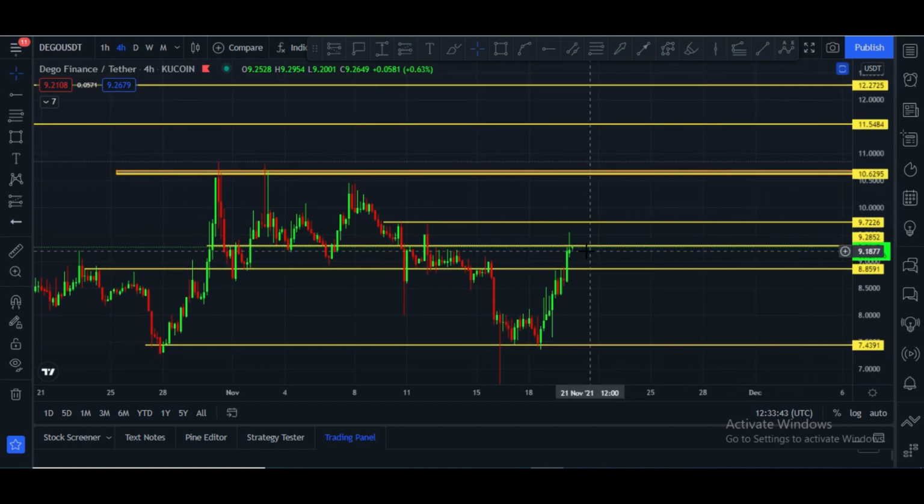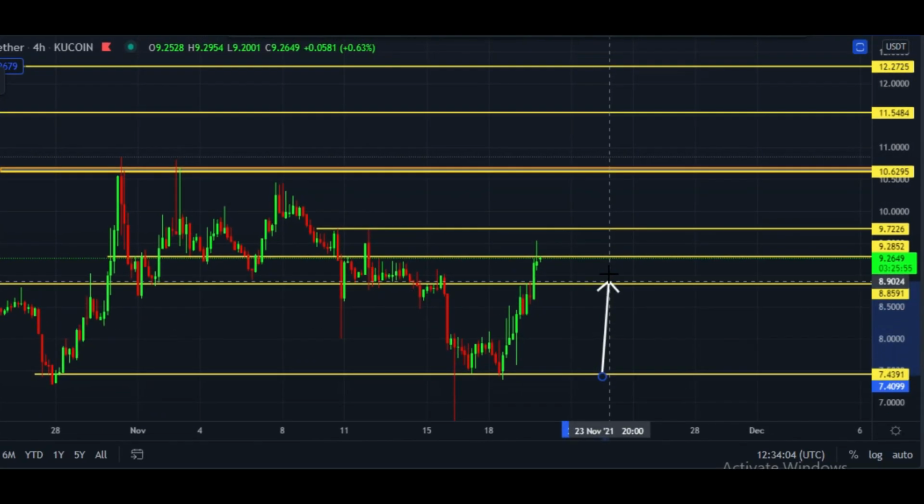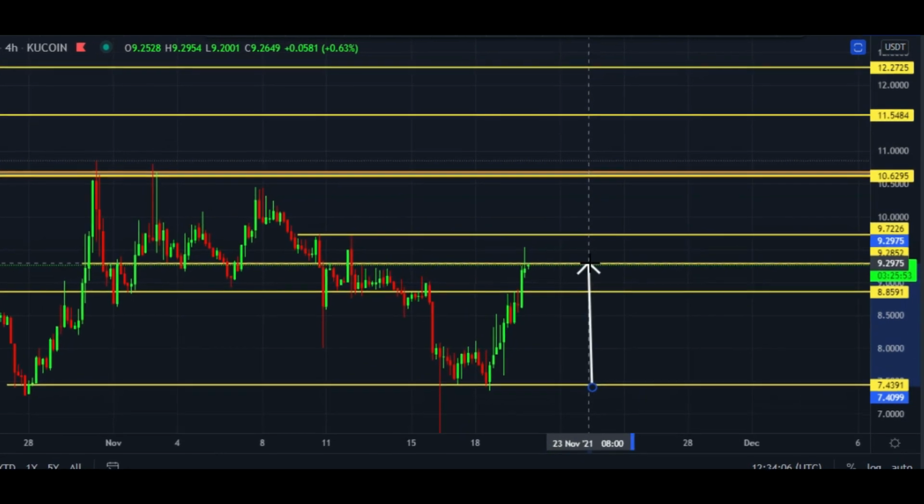But for this, it has to break this major horizontal resistance, which is at the $9.25 to $9.50 price area. This area is very important for Digo. Once Digo breaks this area, our big target according to the support and resistance base will be like this.